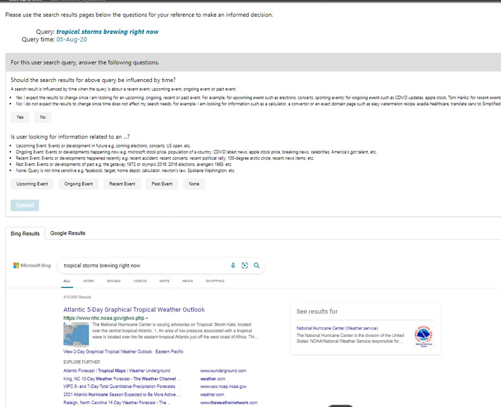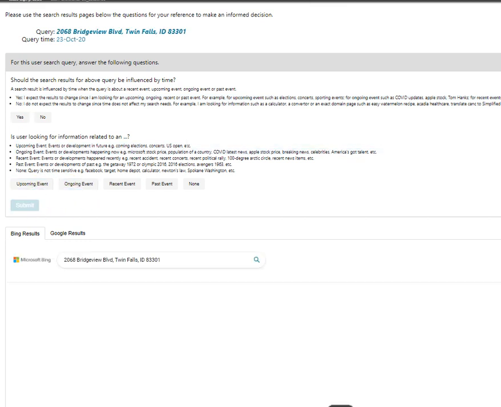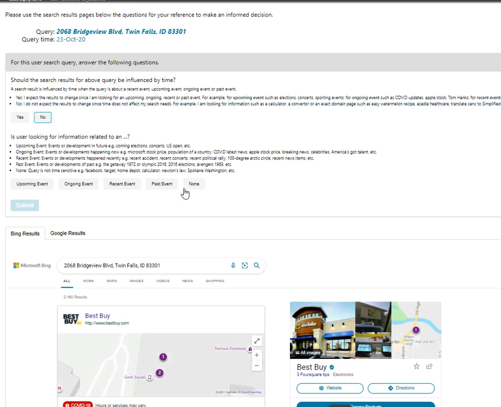Tropical storms brewing right now. Yes. It is influenced by time. It could be an upcoming. It is going to be an ongoing event. Yeah. This is an address, so it's no.